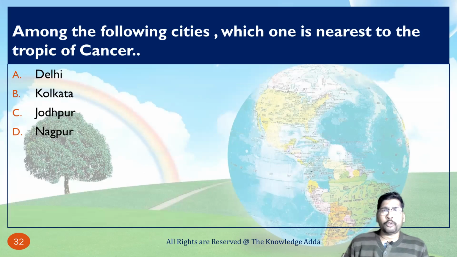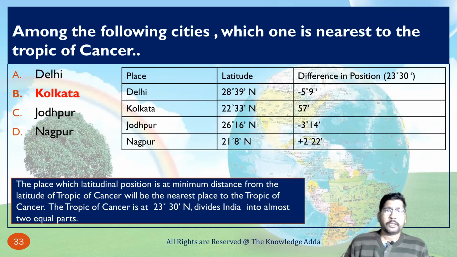Among the following cities, which one is nearest to the Tropic of Cancer? This is the same question as before. Here I have mentioned the latitudes of the following cities, and then you subtract this data from this, then you will find these differences. Here you can see there is a degree, here it is only minutes, meaning this is nearest to the Tropic of Cancer. Now the question is how we can subtract degrees, minutes and seconds.